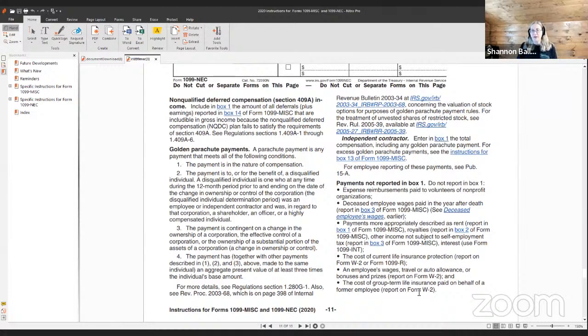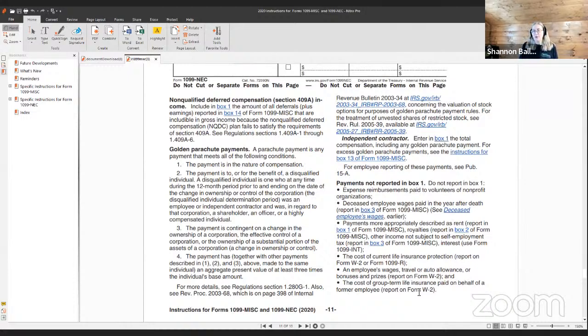Do not report in box 1 expense reimbursements paid to volunteers of a nonprofit organization. Do not include in box 1 deceased employees' wages paid in the year after death. Those get reported in box 3 of Form 1099 miscellaneous. We're going to talk in detail later about deceased employees' wages.